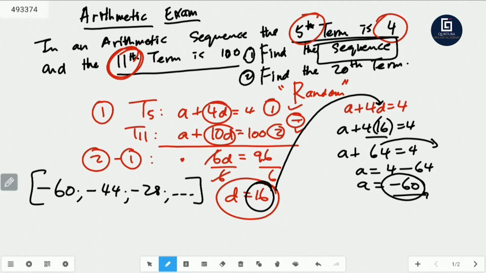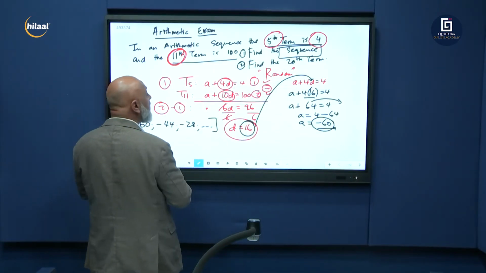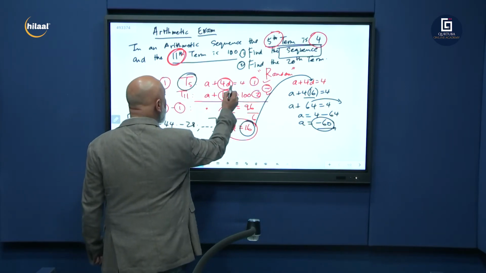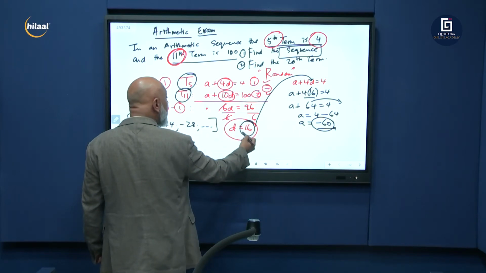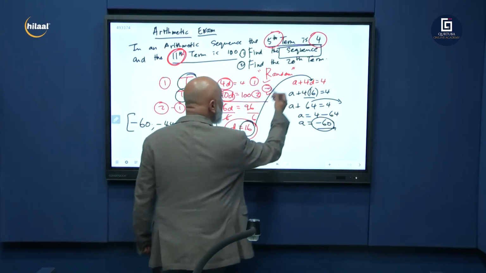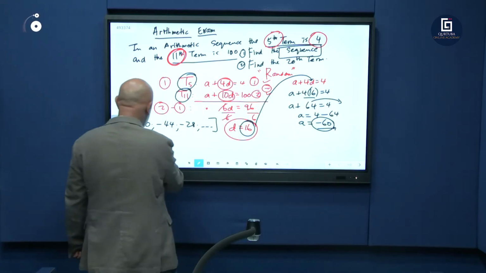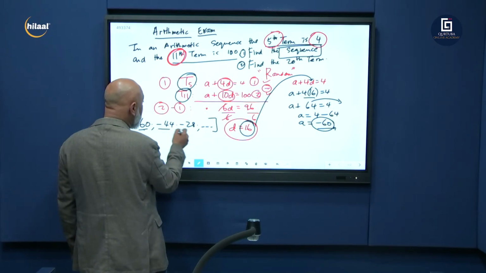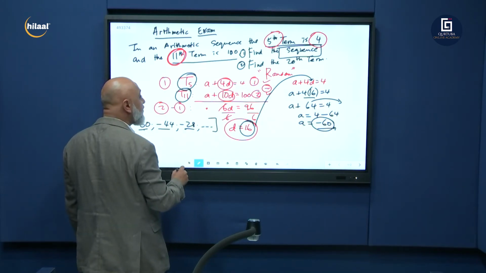All right. So you've taken the first one down. Here's your pattern. We've answered the first question. We got our first marks. Term 5, A plus 4D. Term 11, A plus 10D. Work it out simultaneously. D is equal to 16. Take the 16, plug it back into any of the two equations. You get your A, and then you've got your sequence. There's your A, plus your common difference gives you your second term, plus your common difference gives you your third term. So now, find the 20th term.